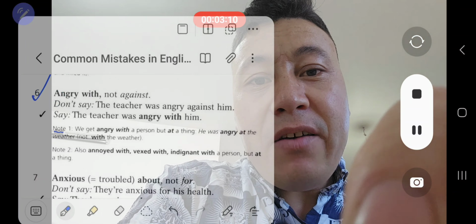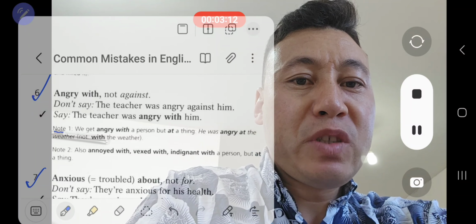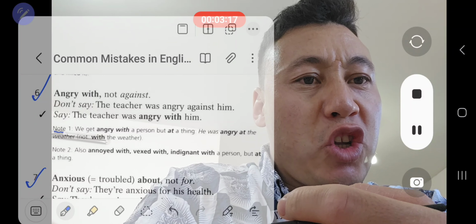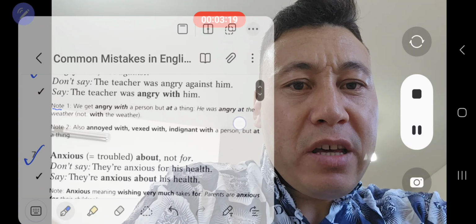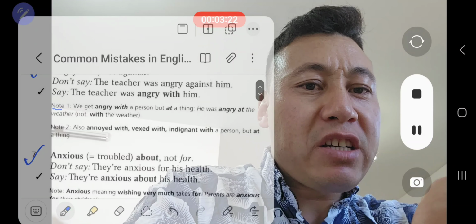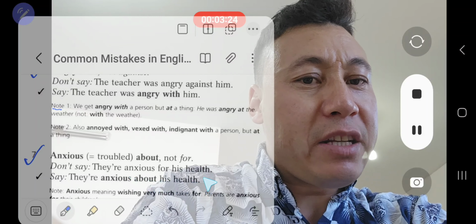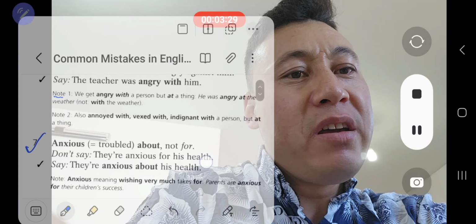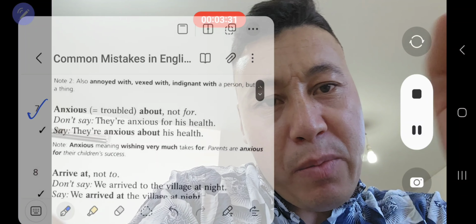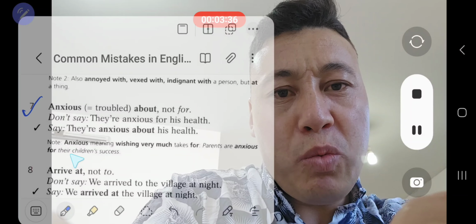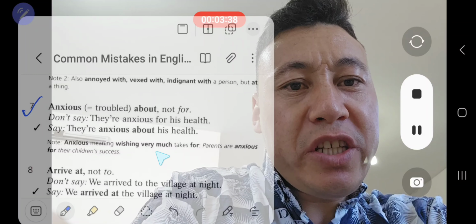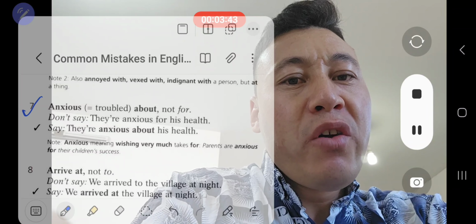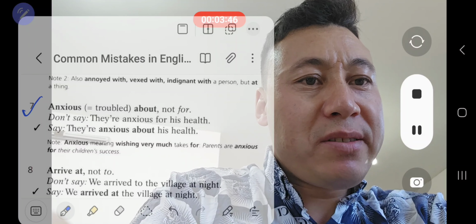Then we have anxious, which means troubled. Anxious about it, not for. It is not correct to say they are anxious for his health. The correct way to say is they are anxious about his health or about their health. And in the note we have anxious meaning wishing very much. For example, parents are anxious for their children's success.